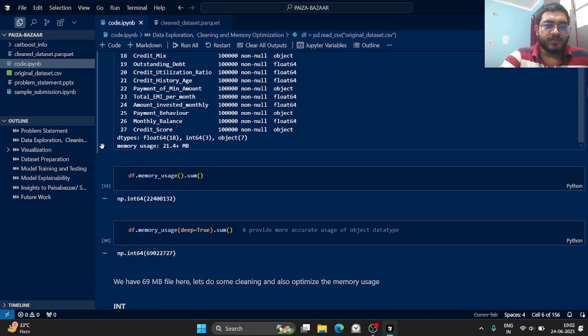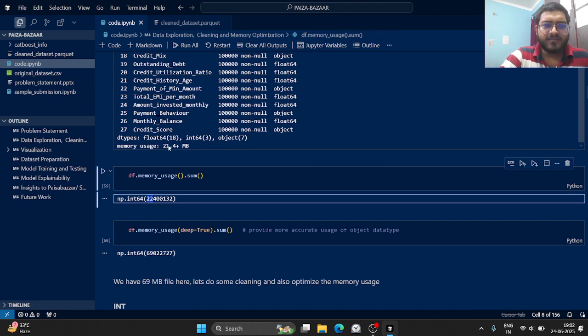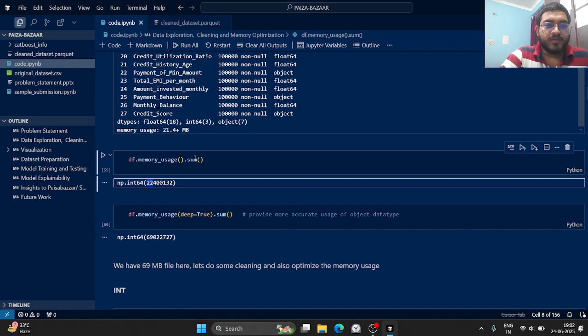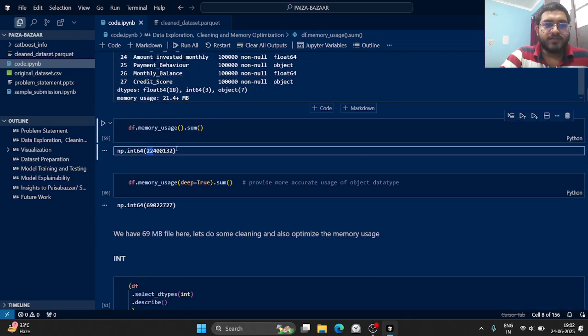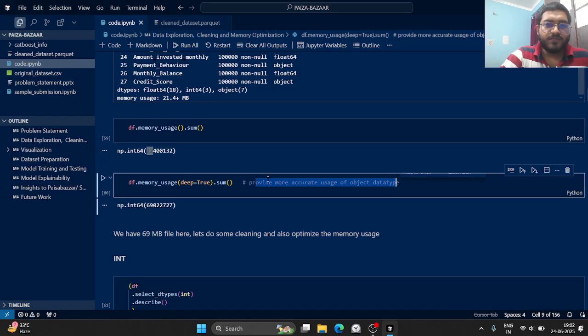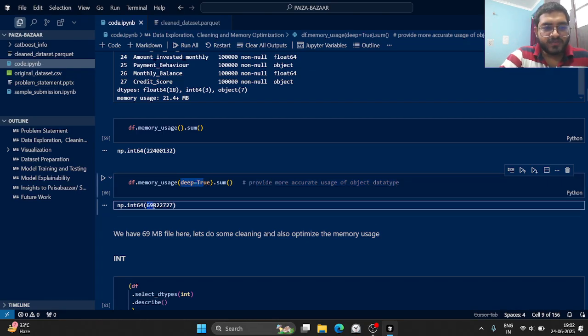Okay, so if you want to check it again, we have df memory usage sum, the same we can see 22 MBs. Okay, this is also the same, 21.4 MBs. But basically this method does not give us the clear memory usage of the object or string type we have stored. So if you want to know more accurate usage of object data type, we should use deep equal to true. So the actual memory usage comes around 69 MBs.